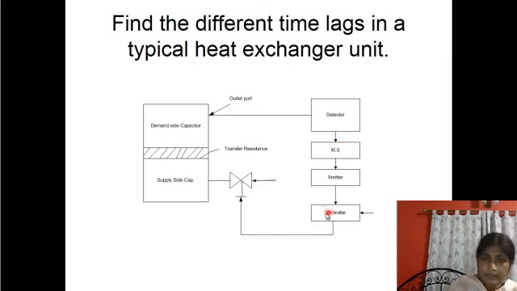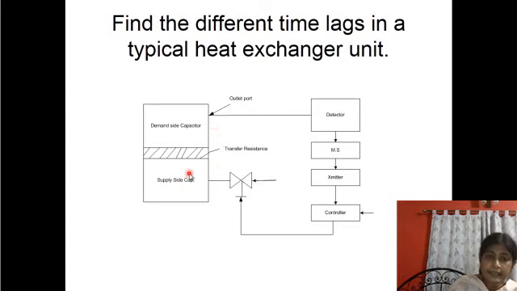And all these are several time lags. Due to detection by the measuring system there is a finite time delay. Due to signal transmission there is a delay. Then the controller will compare the measured value with the set value, and accordingly it will generate the corrective action, and it goes to the final control element again through some signal transmission system, so there is a time delay.